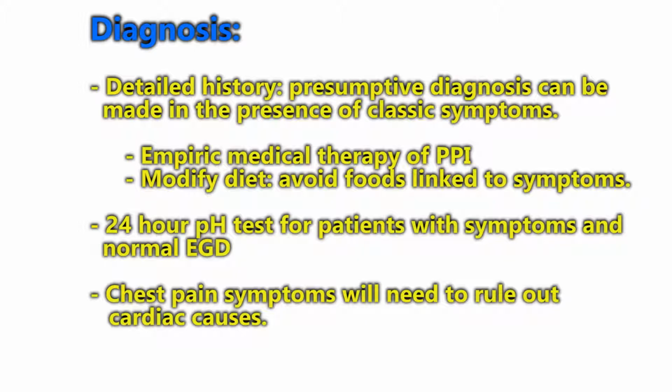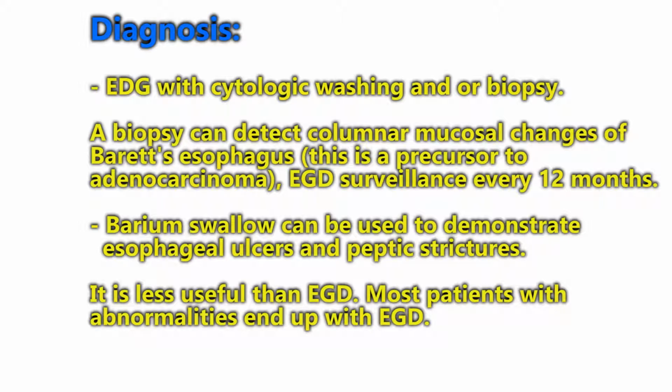Another way to diagnose this is a 24-hour pH monitor for patients with symptoms and normal EGD. Of course, an EGD is the gold standard with cytologic washings and a biopsy. Biopsy can detect columnar mucosal changes of the Barrett's esophagus. This is a precursor to adenocarcinoma, and then would require EGD surveillance every 12 months. A barium swallow is another test that can be done, used to demonstrate esophageal ulcers and peptic strictures. It is less useful than the EGD. Most patients with abnormalities end up with an EGD.